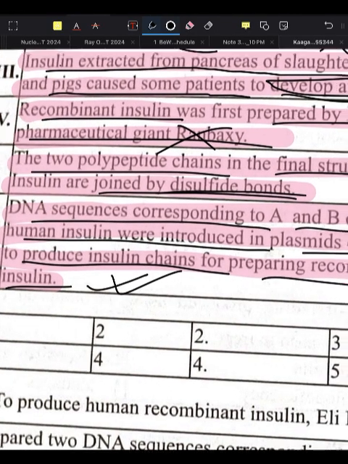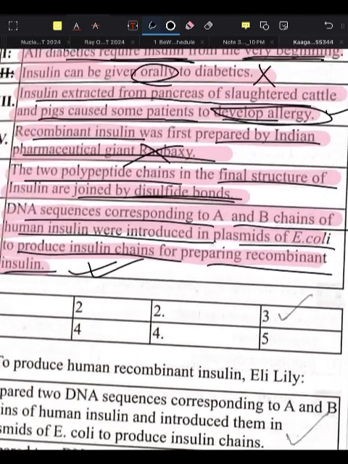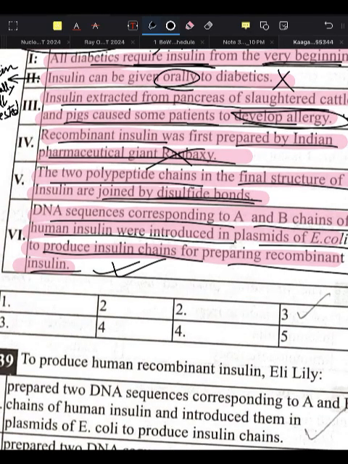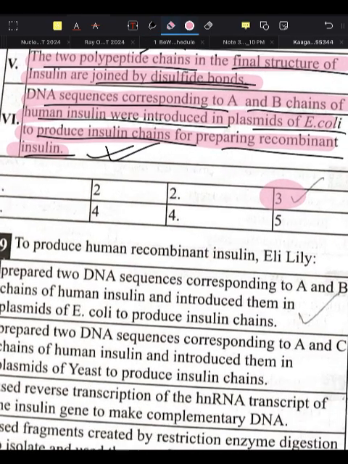Yes, this is a true statement. DNA sequence corresponding to A and B chain of the human insulin were introduced in the plasmid of the E. coli to produce insulin chain for preparing recombinant insulin. So, 3 statements are correct.